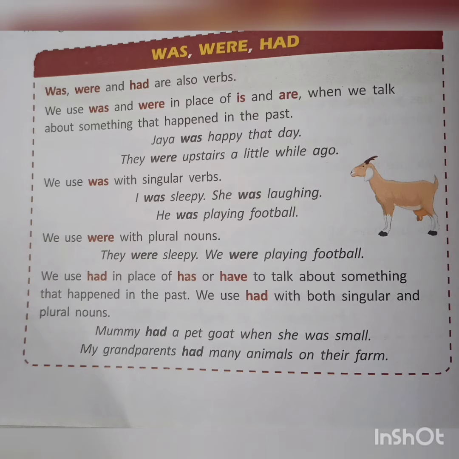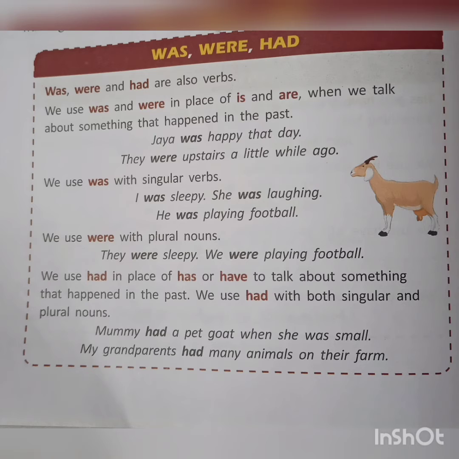Here, was, were, and had are also verbs. These three words are also verbs. We use was and were in place of is and are when we talk about something that happened in the past. Already it has happened, already it is past.